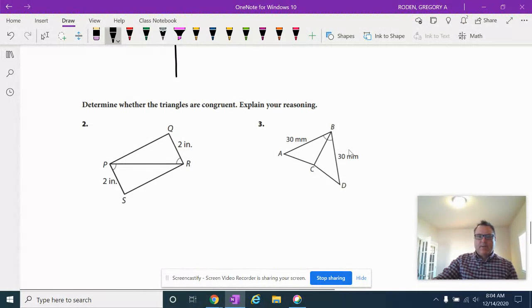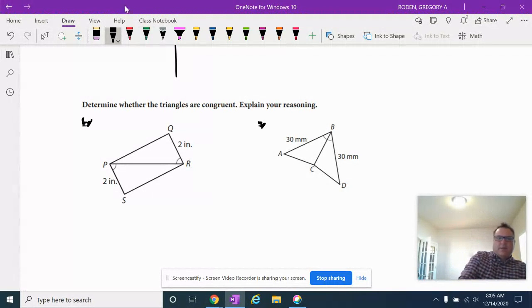Cool. All right, so now we're going to determine whether these triangles are congruent. So your job is to go ahead and do that right now. Don't worry about these numbers right here. So go ahead and see if we can say that these two triangles are congruent. Okay, so hopefully you got it. Let's see here. So this first one right here, we have an angle. We've got a side. Oh, look, we have another side. I don't know why I put 2 on that one. Let's put 1 on that one. So we have side angle side. So this is yes because of side angle side.